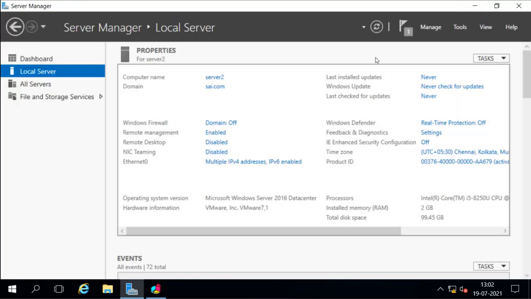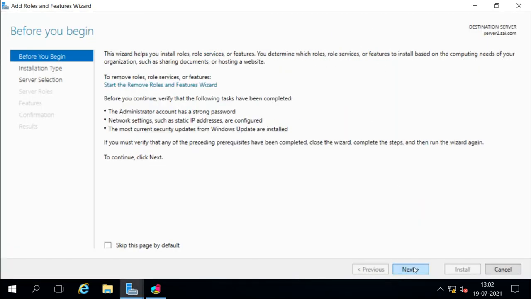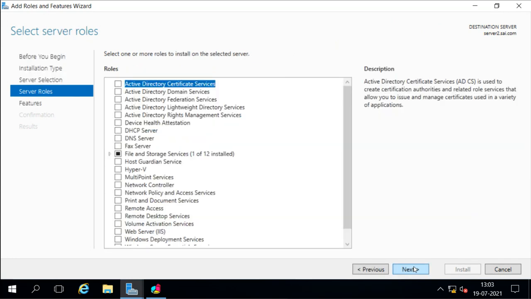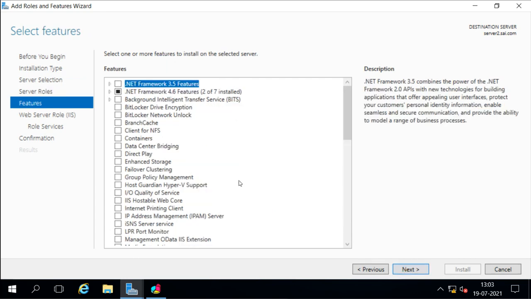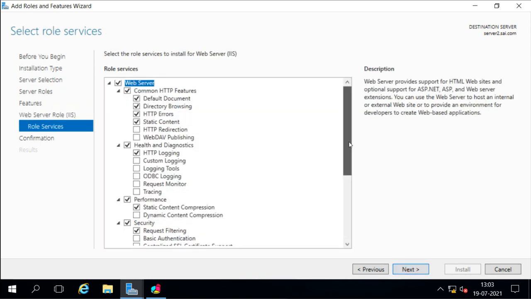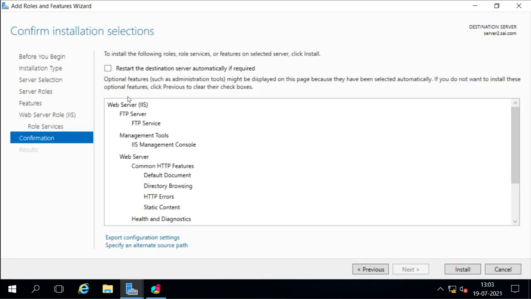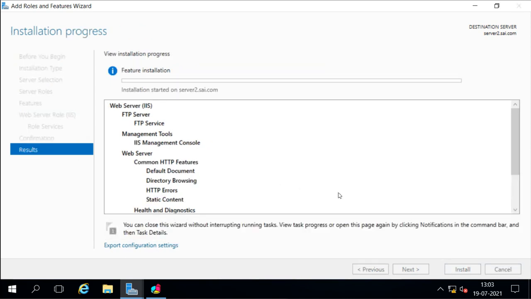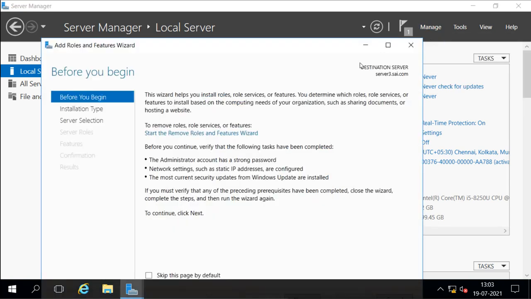So this is first server 2. I will add the web services role first. Web Server IIS. And if I need, I can add FTP also. I will do the same thing for server 3 also. So on server 3 also I will add roles.